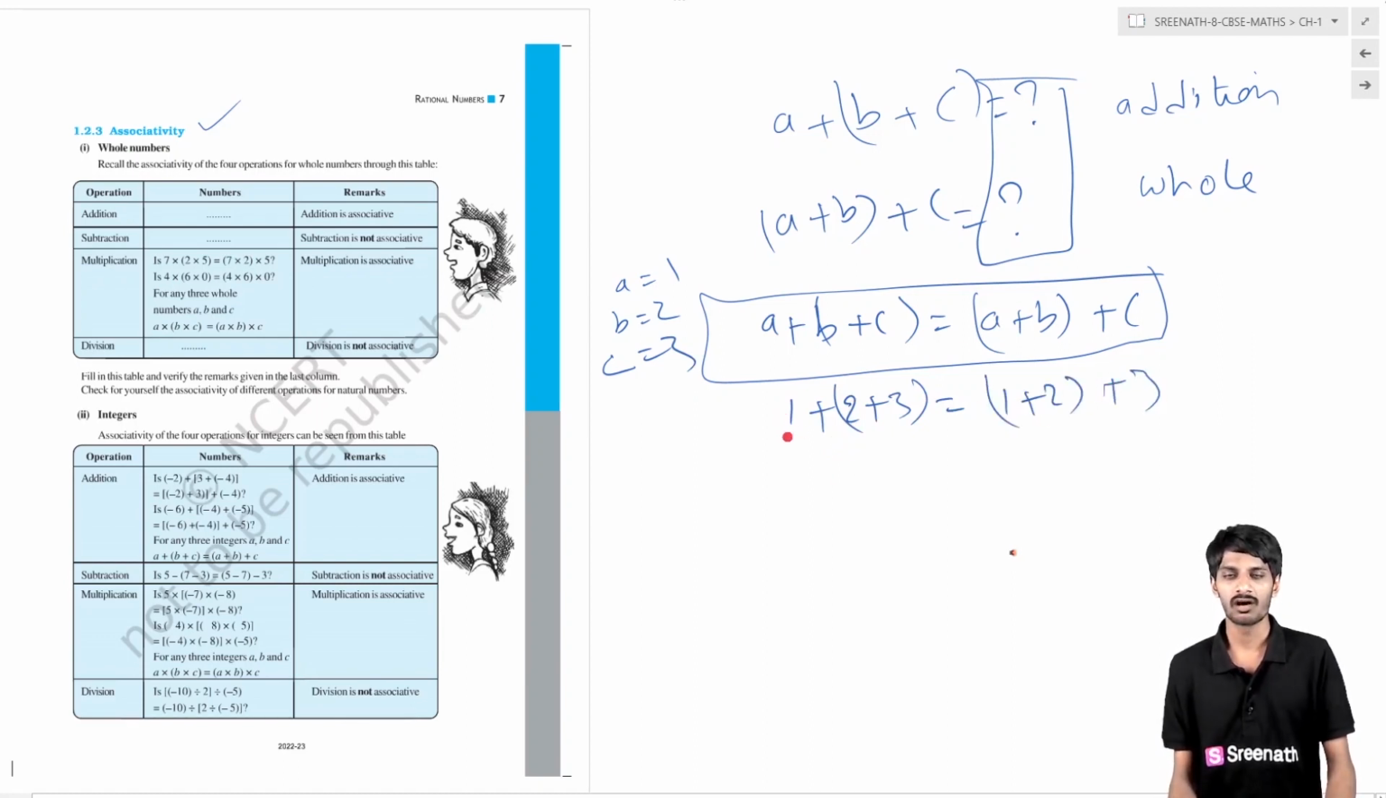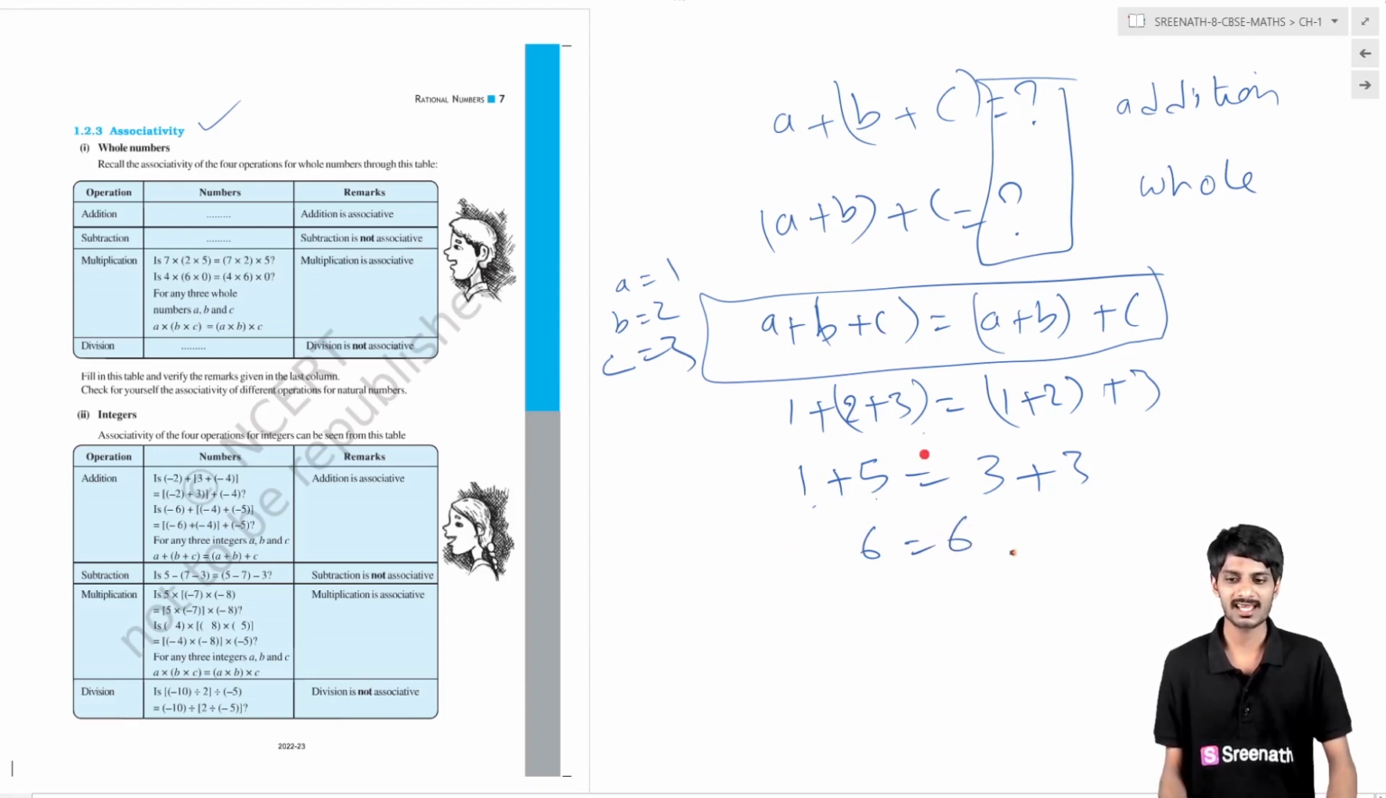What I have previously told you, you have to first solve the numbers which are in the bracket. So (1 + 2) + 3 gives 3 + 3, that is equal to, here we first solve the numbers in the bracket, 2 + 3 gives 5. Now we have to solve the remaining: 1 + 5 gives 6, 3 + 3 gives 6. LHS equal to RHS. So (A + B) + C is equal to A + (B + C). Finally, we can say that whole numbers are associative under addition.